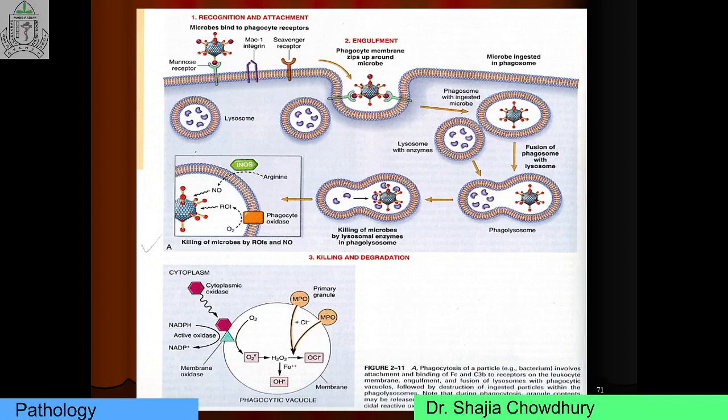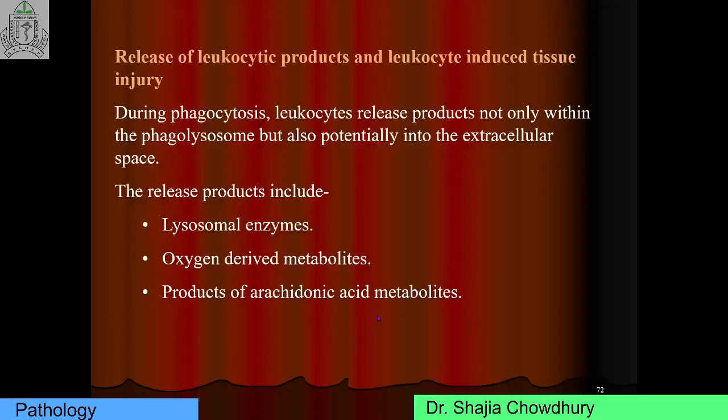So phagocytosis has three steps: recognition, engulfment, and killing. It is a very, very important written question, and you should draw this figure to obtain good marks. This is the mechanism of phagocytosis: recognition, attachment, engulfment, and final killing and degradation.